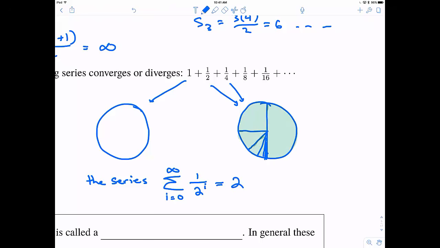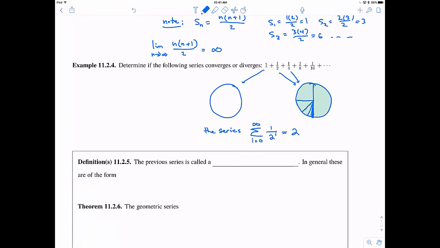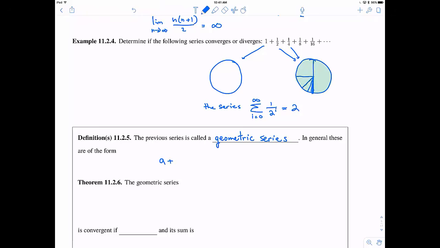Okay, so this, as it turns out, is a special type of series. And so that's my next definition here, is that this previous series is actually called a geometric series. Maybe that's why there's a nice picture here related to it. So in general, these things have a certain form. There are a plus a times r plus a times r squared plus a times r cubed plus a times r to the fourth, so on and so forth forever and ever. So another way you could write this is the sum, and this time our series is going to be starting at 0, of a times r to the n.